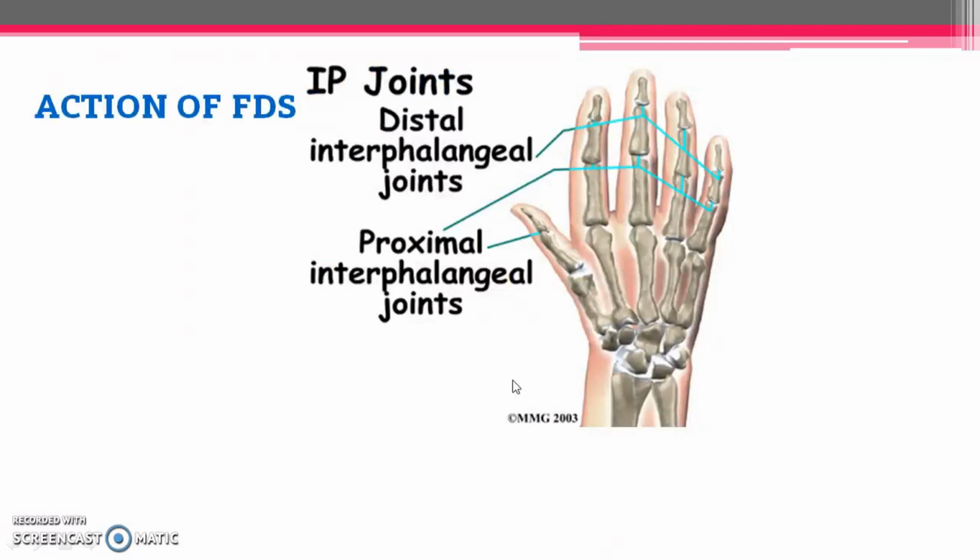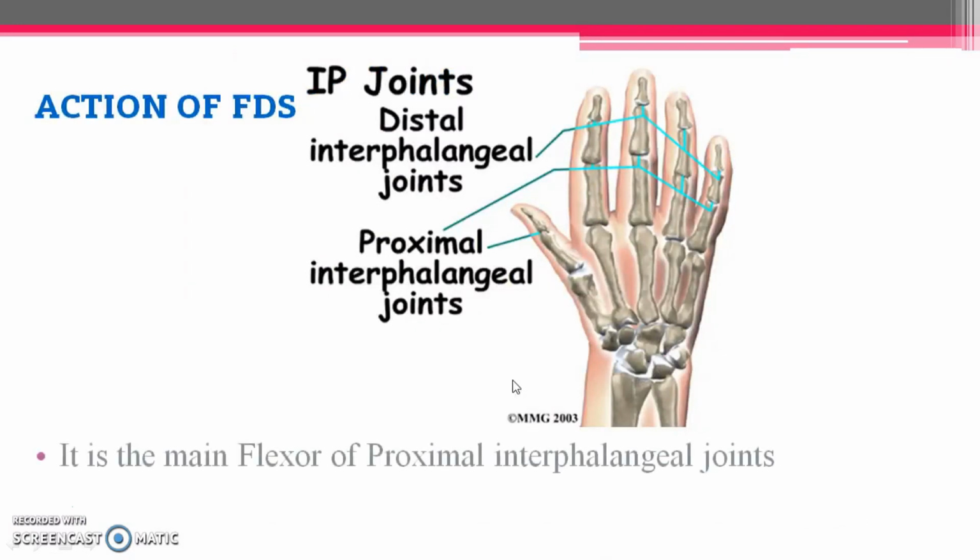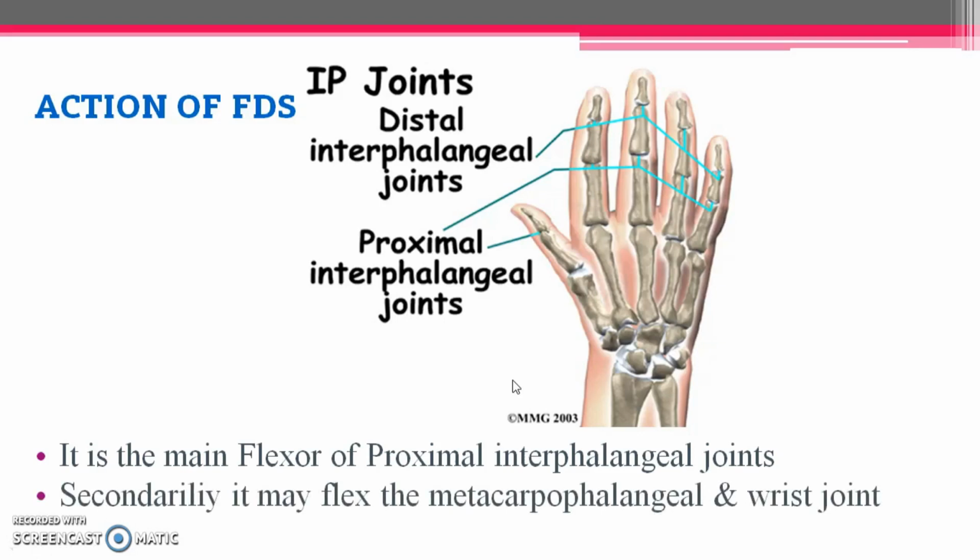Now coming to the action of flexor digitorum superficialis. It is the main flexor of the proximal interphalangeal joint, and secondarily it may flex the metacarpophalangeal and wrist joints. The main function is flexion of the proximal interphalangeal joint. These are the interphalangeal joints which they have shown, and these joints get flexed by means of this muscle.